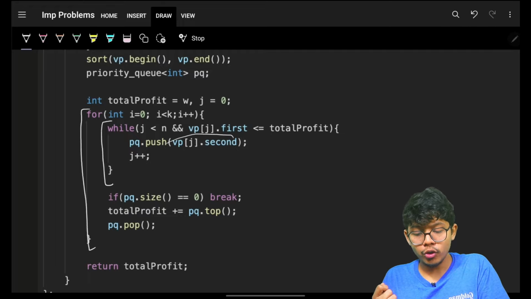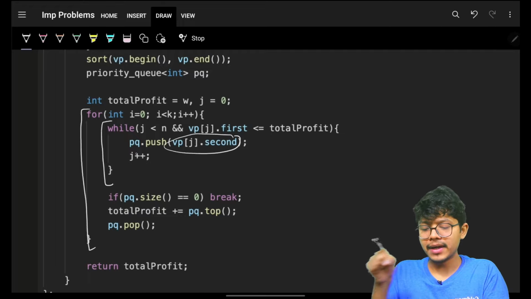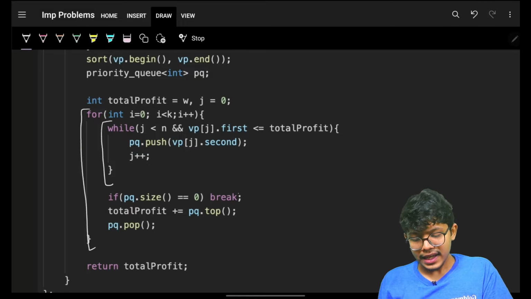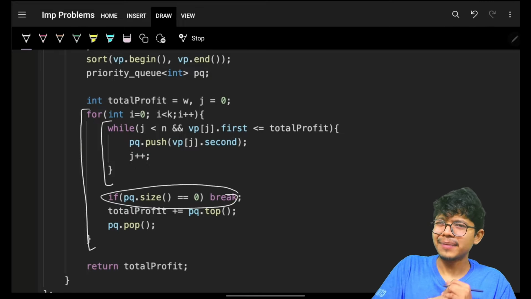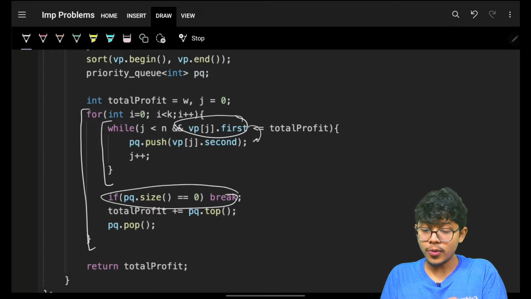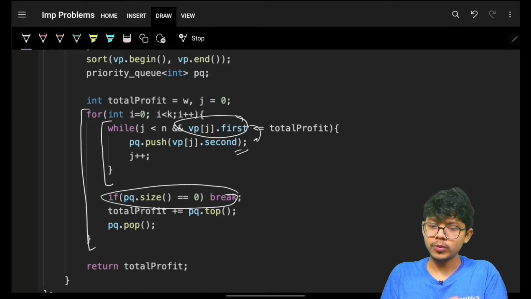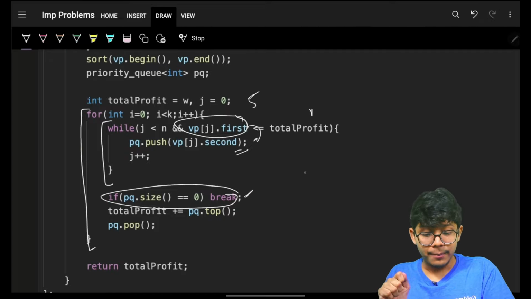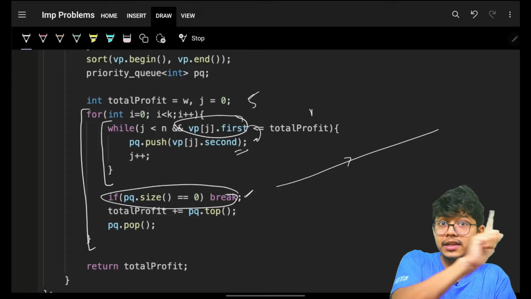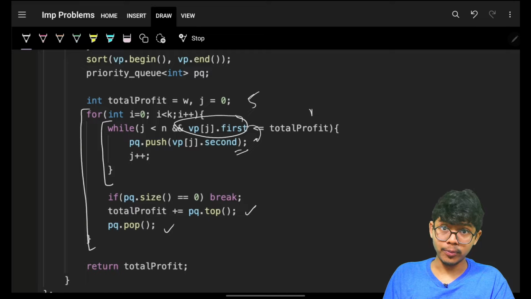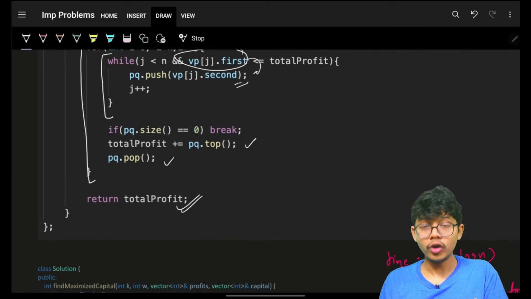I'll push those corresponding profits in my priority queue and keep on doing this. If my priority queue is empty, which means I could not push any corresponding profit because the capital would have been higher, it means that in future also it will not be possible because my array is sorted on the basis of my capital. Ultimately, add the profit, remove the profit, and this will be your total profit.